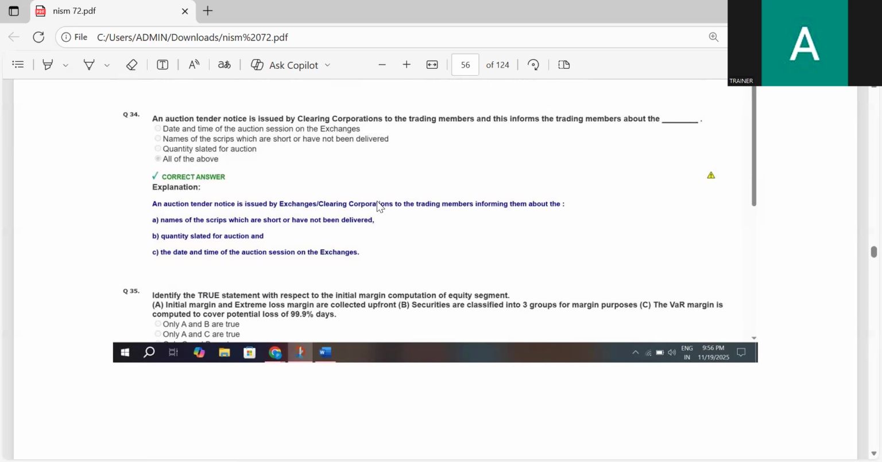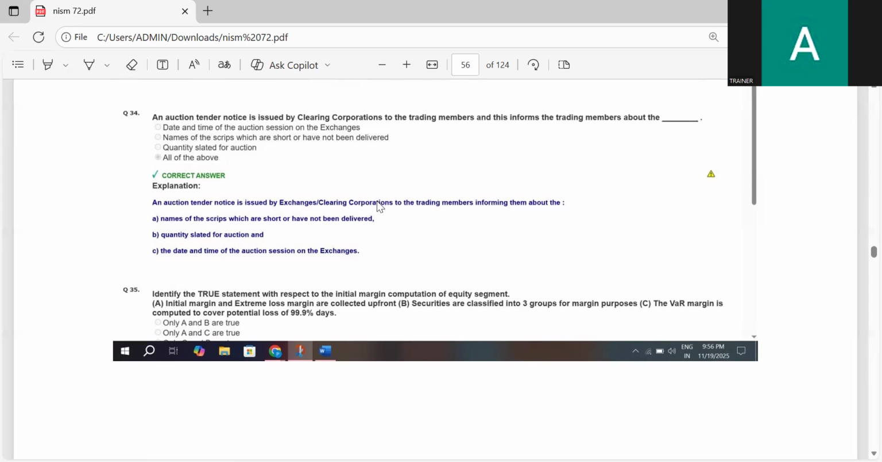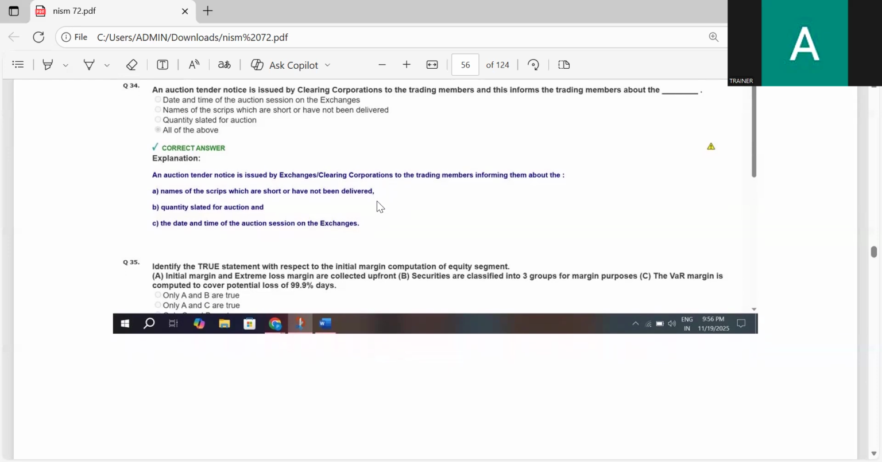An auction tender notice is issued by the Clearing Corporation to the trading members informing them about the date and time of the auction session on the exchange, names of the scrips which are short or have not been delivered, and quantities slated for auction. All of the above. The correct answer is all of the above.